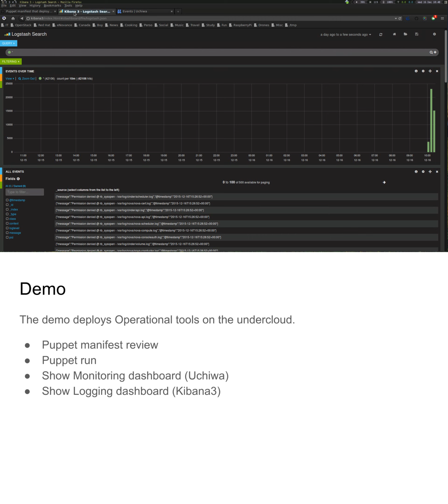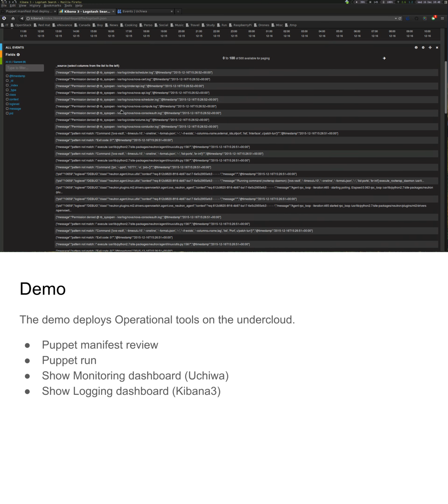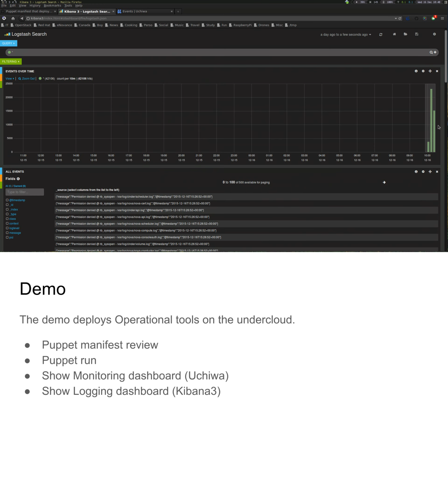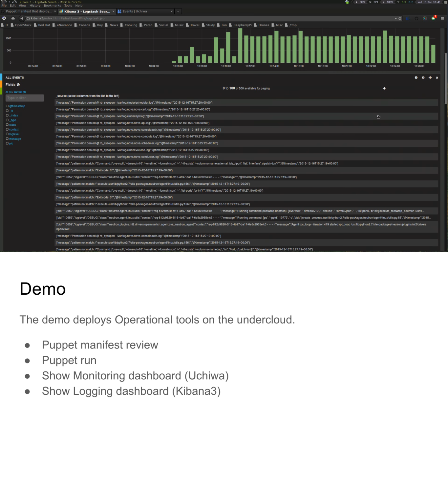So this dashboard is Kibana 3. This is a Logstash view to show the OpenStack logs. If you look at what happened during the deployment, you can see a lot of actions in Open vSwitch, in Neutron, and so on. So we could easily create some views for each OpenStack service and have some fancy dashboards to help operational people to debug when something's wrong.